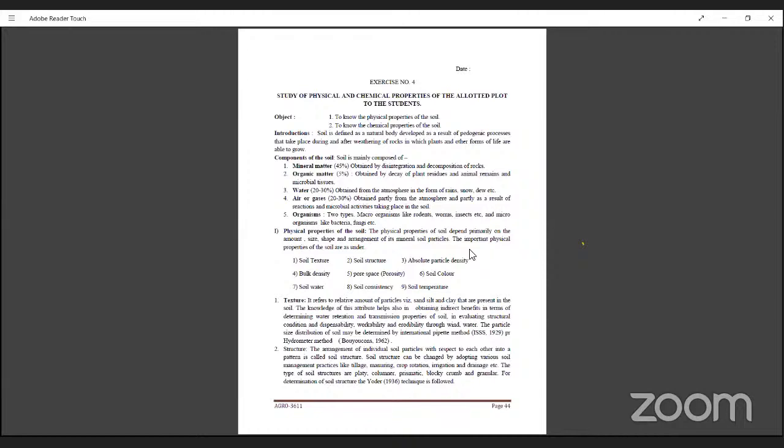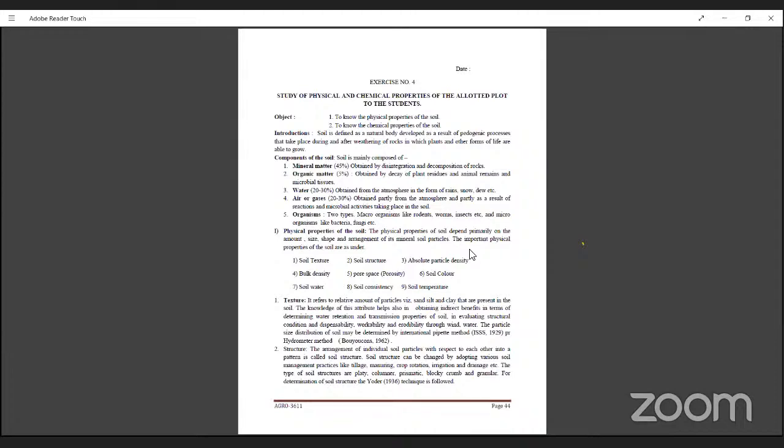So there are different kinds of soil. Everyone knows, you have already learned in the first or second semester in the soil science subject, that soil consists of mineral matter, organic matter, water, air and gases, and organisms. Soil consists of about 45% mineral matter. What does mineral matter mean? It contains soil, rocks, minerals, all obtained from the disintegration and decomposition of rocks and minerals, nutrients, all the solid matter. It is near about 45% in the soil.